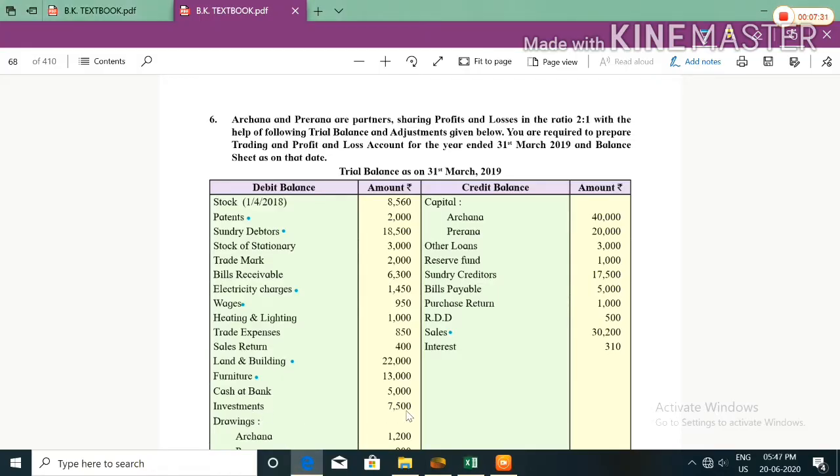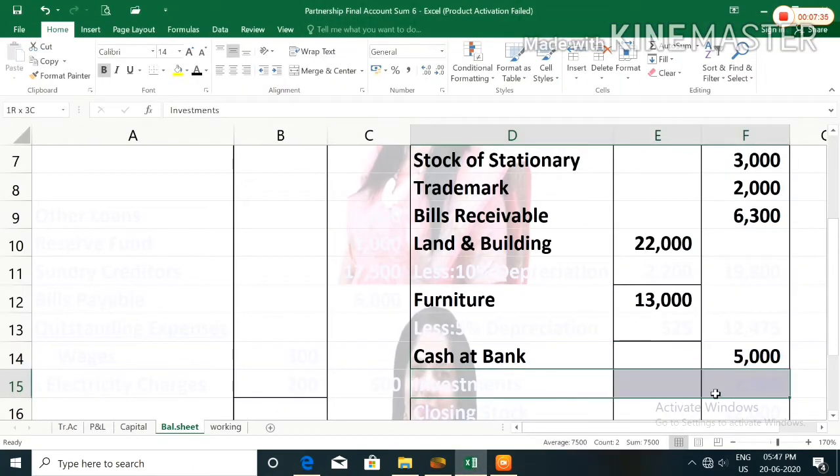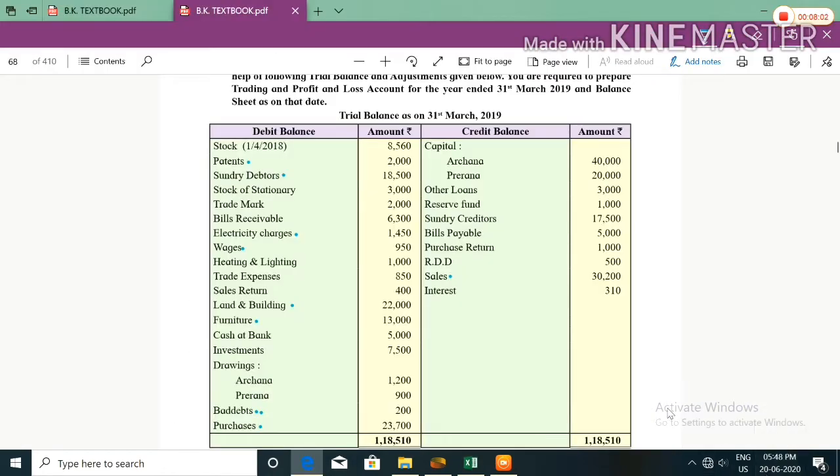Investment 7,500. Investment is also an asset. So after cash at bank we will write investment 7,500. Drawing: Archana 1,200, Prerna 900.